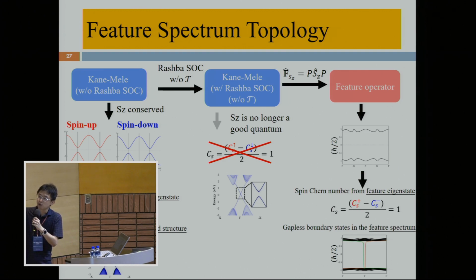Because the feature eigenvalues are still separated into two sectors, we can use the eigenstates of the feature operator to redefine the topological invariant number. And we found in this case, the gapless topological boundary state does not appear in the band structure. It appears in the feature spectrum.